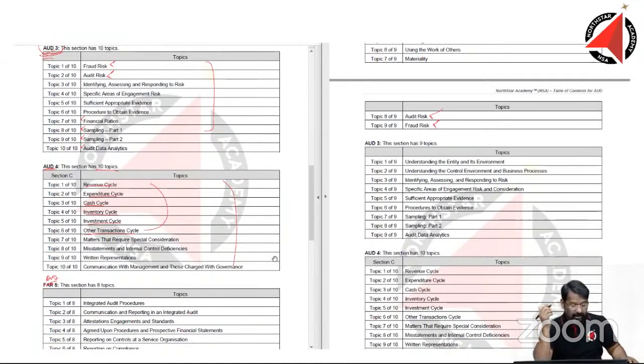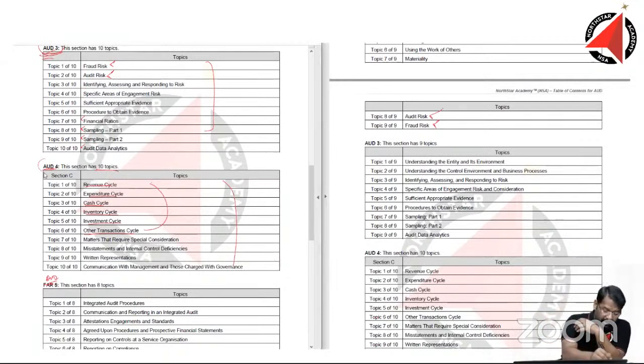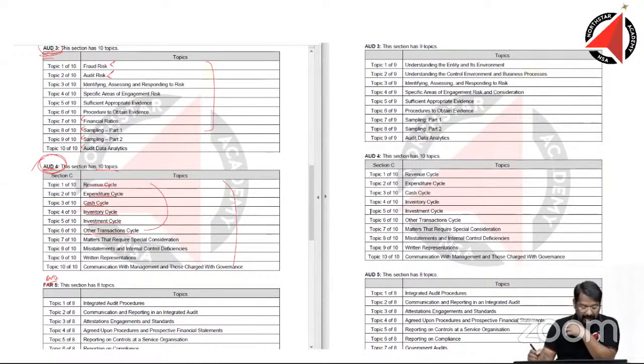Now, if you look at Audit 4 here, the entire Audit 4 is the same as Audit 4 there. Revenue cycle, expenditure cycle, cash cycle, inventory cycle, investment cycle, other transaction cycle.